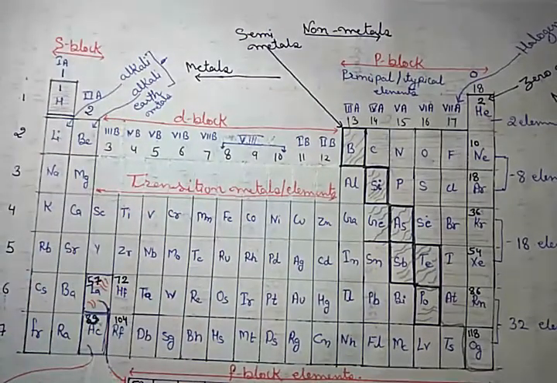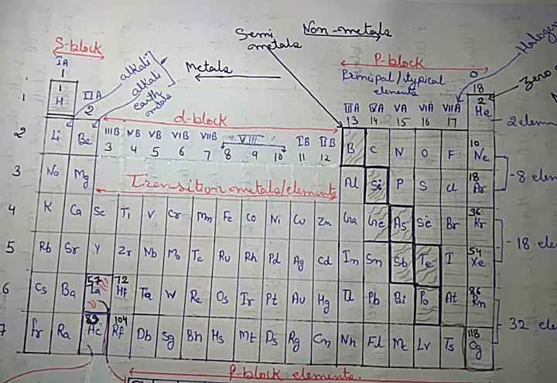Now the question comes to our mind: why are they called S, D, P, F blocks? It is based on the electronic configuration. The last electron of the element enters in which orbital? On the basis of that, they are placed in blocks.